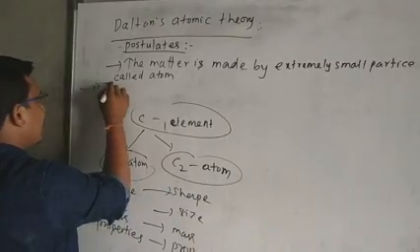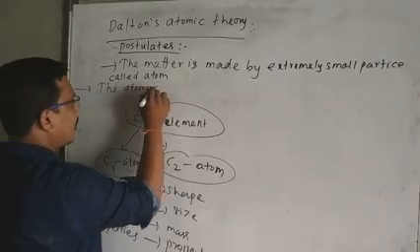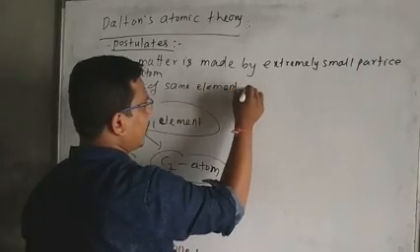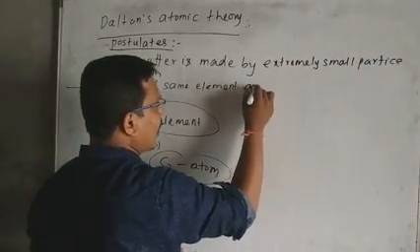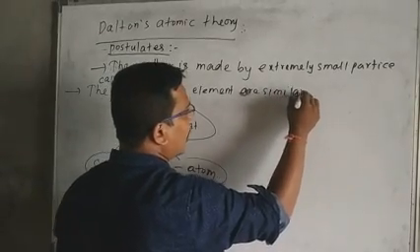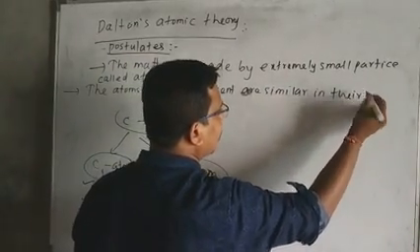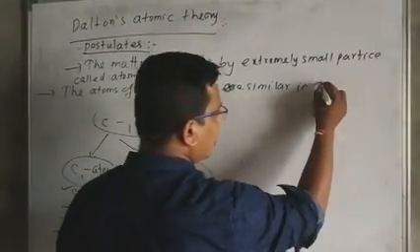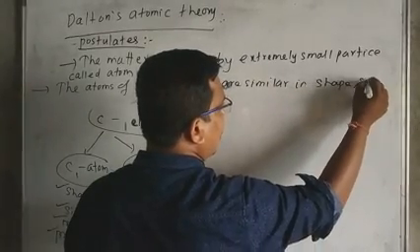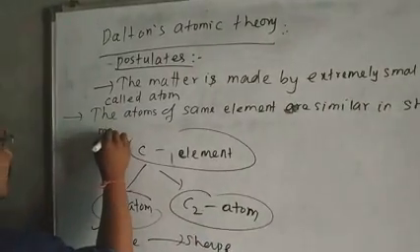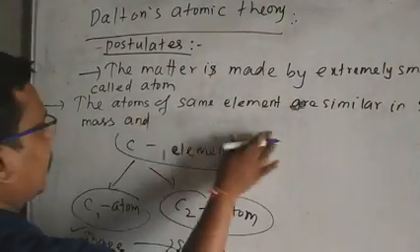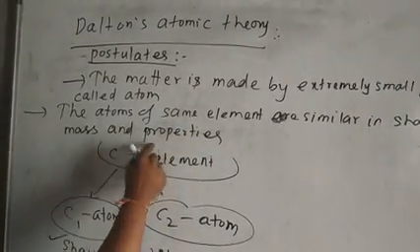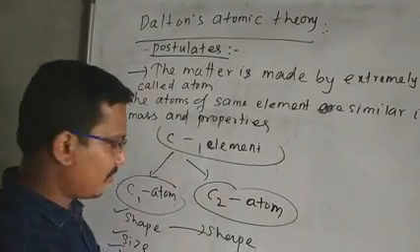That means the atoms of the same element are similar in shape, size, mass and properties. Properties means both physical and chemical properties.